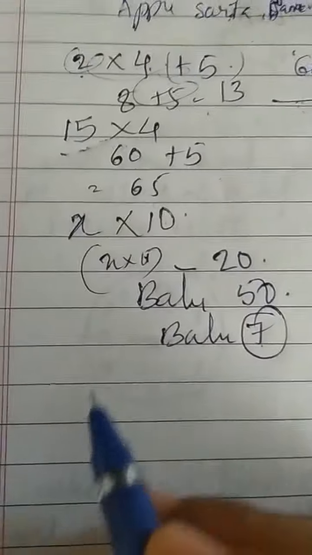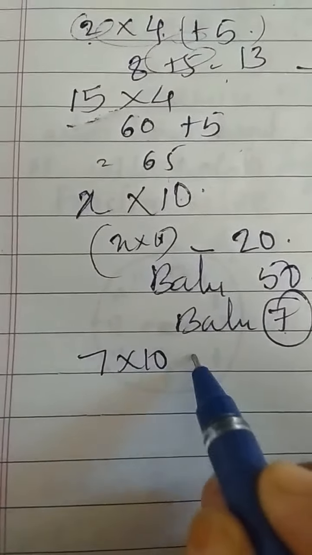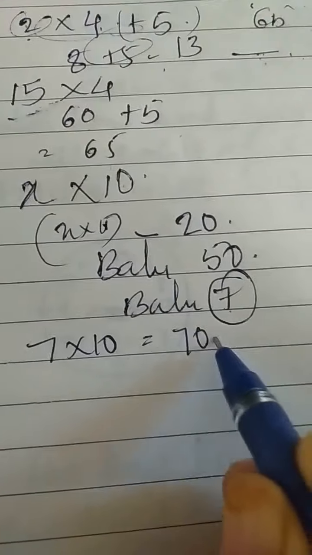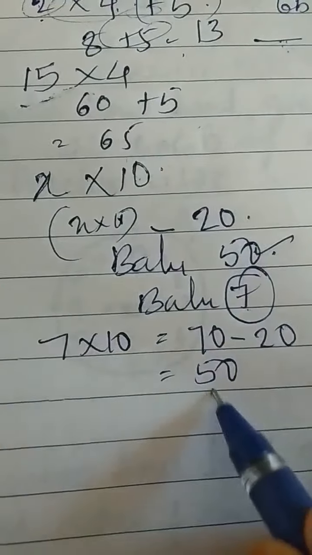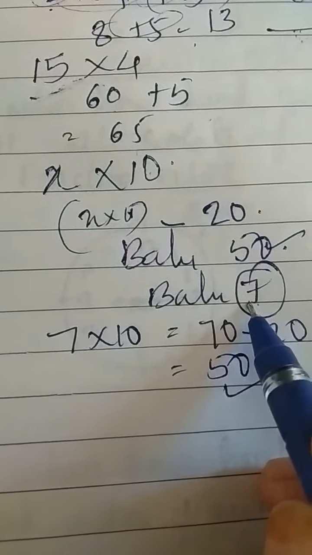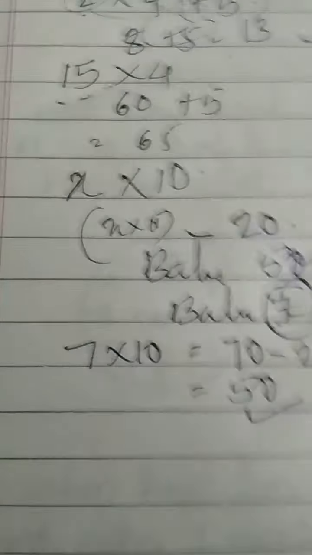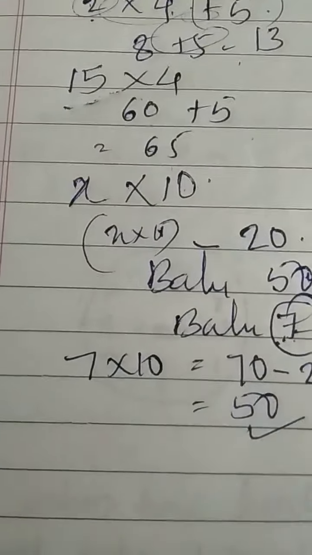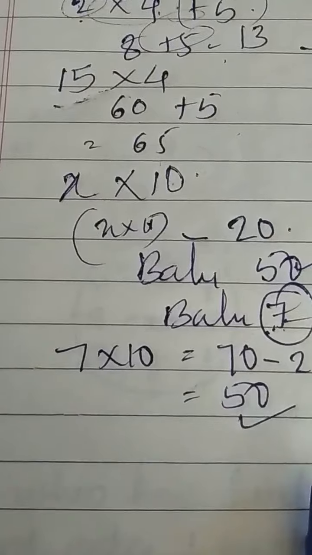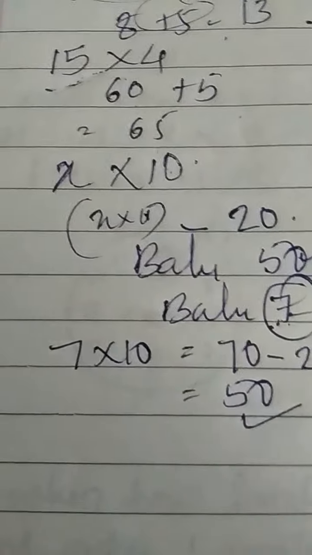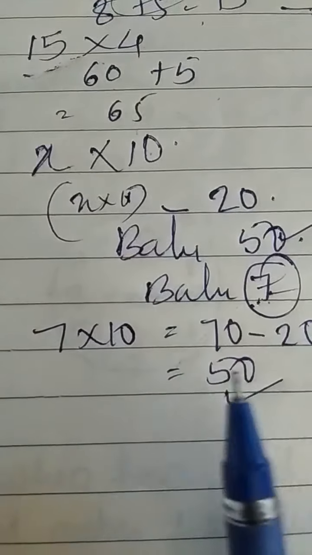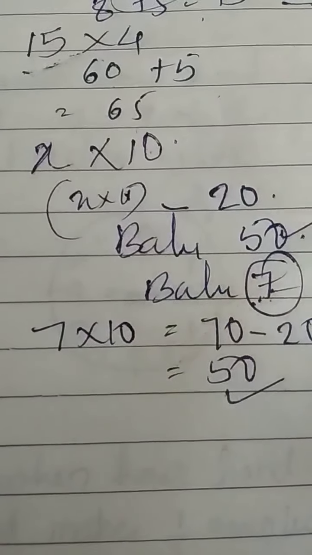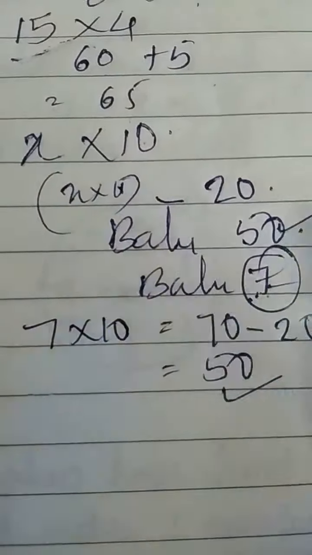Let us confirm it. 7 into 10, it is 70. 70 minus 20, it is 50. Balu said 50 is the answer. So how did Appu get the number 7 which he kept secretly? Everybody wants to know how the mind reader presented by Appu, Sarita and Amina works. Can you tell how it works? After studying chapter 12, you will very well know how the game works.